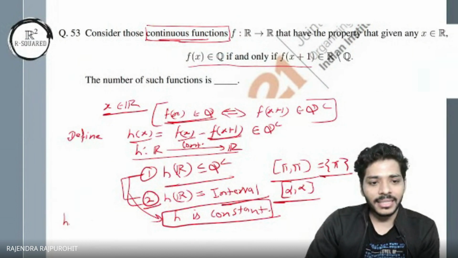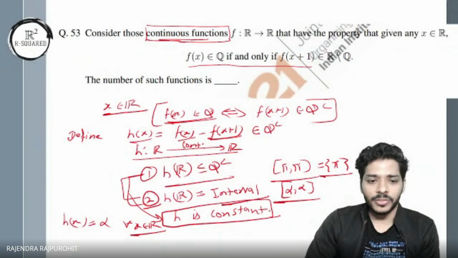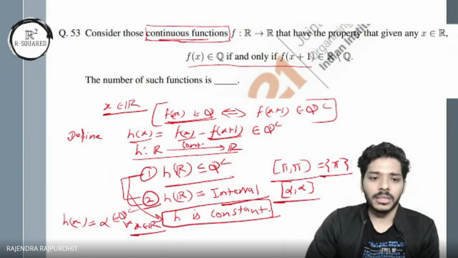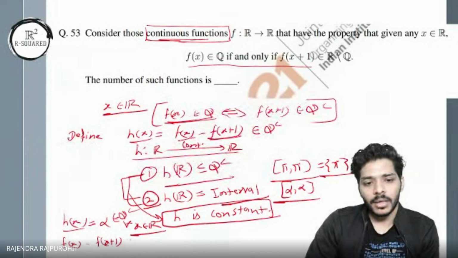Sorry, I didn't understand the last. Okay. So we get that h of x is equal to, let's say, some alpha for all x belongs to R. So I get h of x equal to alpha for all x belongs to R, and that alpha is also an irrational number. And this is actually f of x minus f of x plus 1 is equal to alpha.